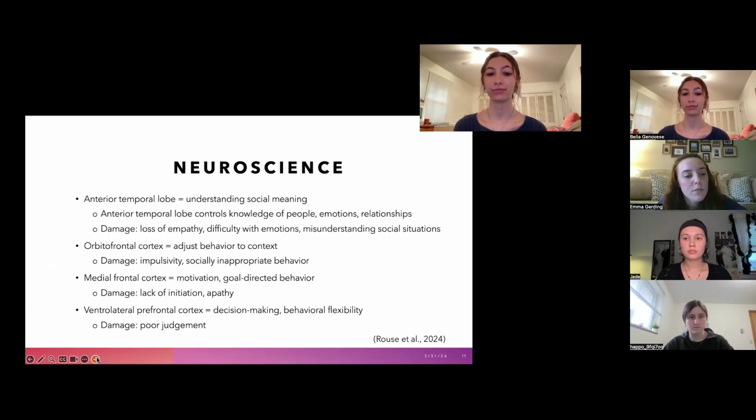The orbitofrontal cortex is responsible for adjusting behavior to specific contexts. It inhibits inappropriate actions, so damage to this leads to increased impulsivity, socially inappropriate behavior, and loss of manners. The ventrolateral prefrontal cortex is responsible for decision making and behavioral flexibility, and damage to this would lead to inappropriate decisions and poor judgment. An article by Rouse discusses how social behavior depends on both the temporal lobes and frontal lobes in FTD. These systems fail, leading to individuals becoming more emotionally unaware, impulsive, among other deficits.